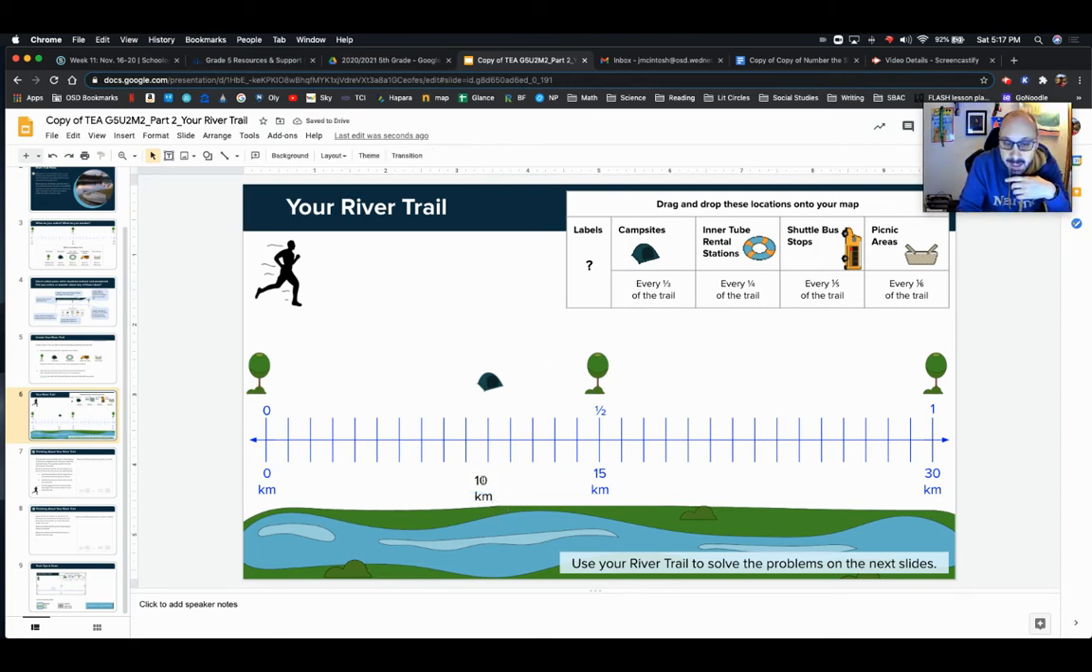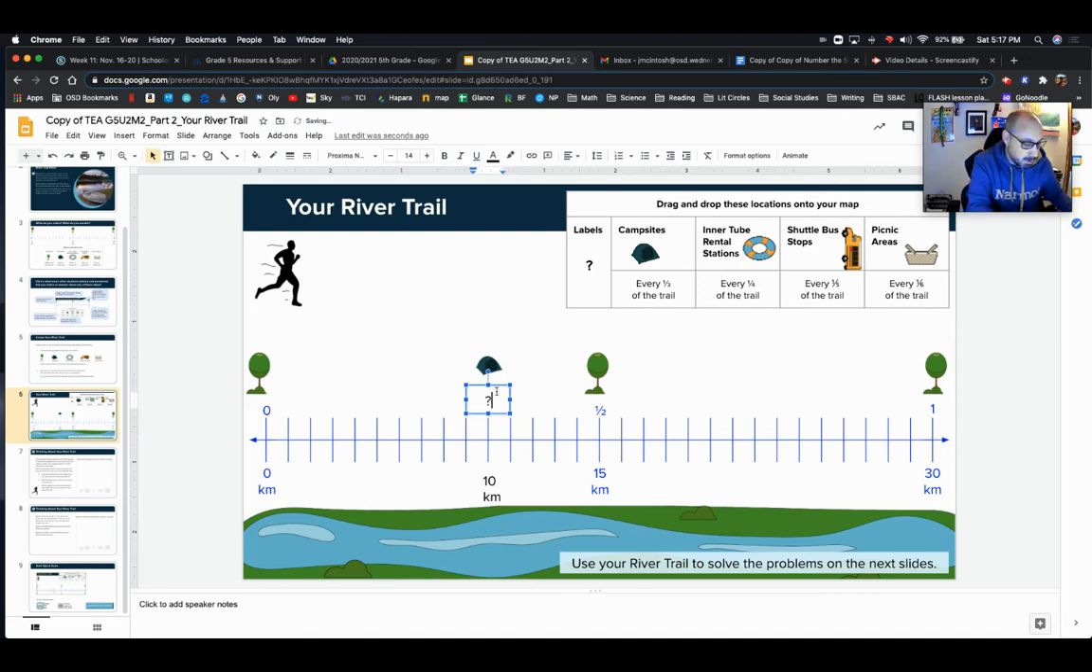So we can move this over just a little bit. After you start getting used to the hang of it, you'll start doing your own thing here. You just got to play around with it. So 10 kilometers, and it says every third, so I want to pull down the fractional piece as well. 1/3 of my trail, so a third is 10 kilometers. So I need to go another 10 to make another campsite.